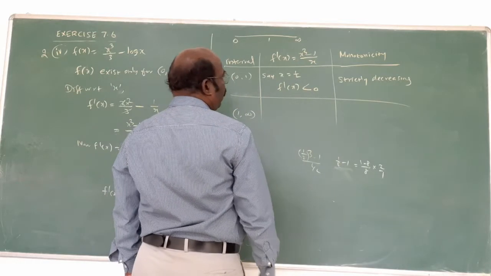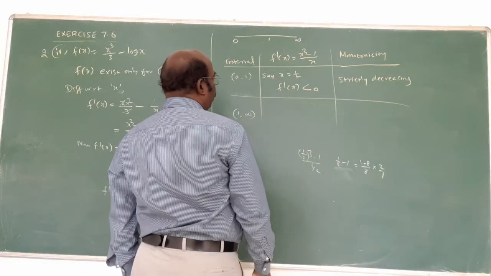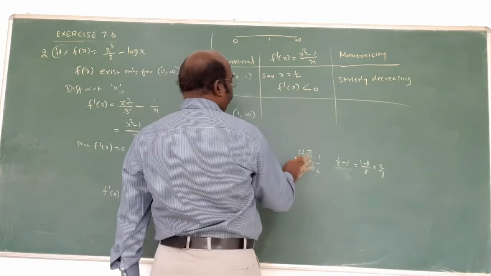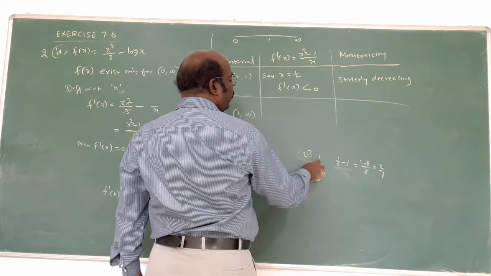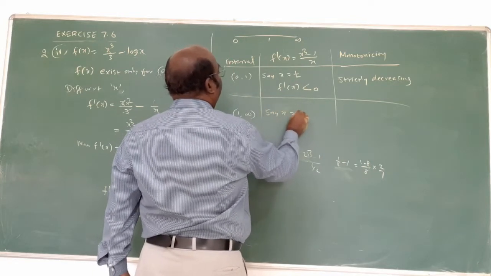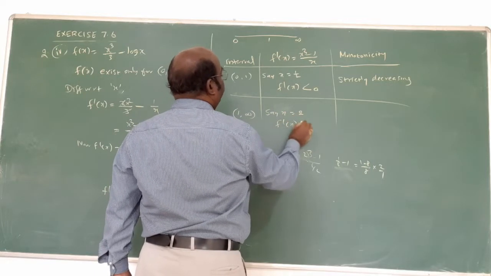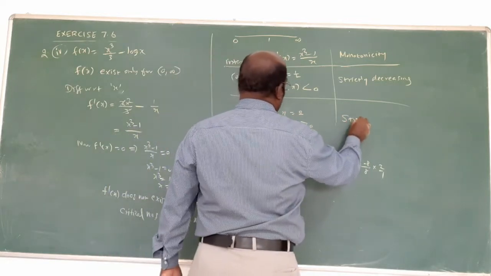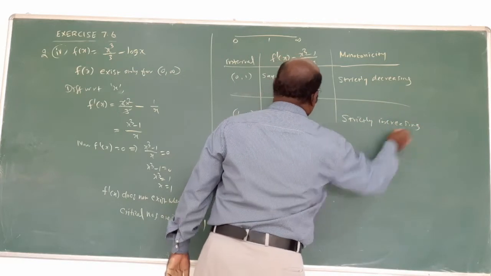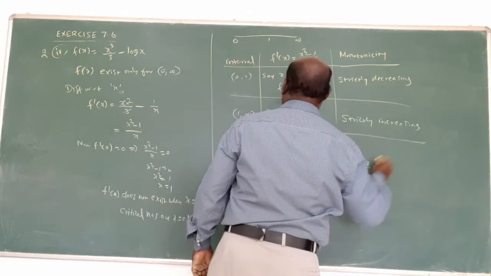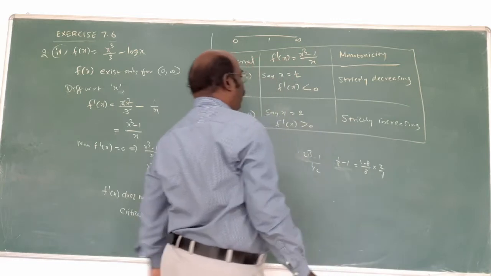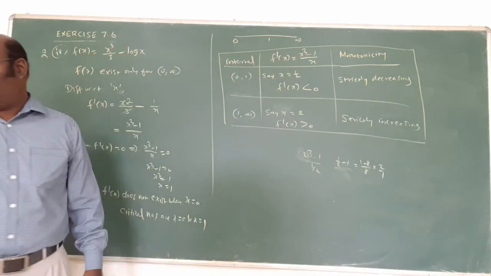Now 1 to infinity, let it be, suppose x is 2. Substitute 2 cube, 2 cube is 8, so 7 by 2. That is positive. Say x equal to 2, f dash of x is positive. Therefore, strictly increasing. In this way, you put in the calculation directly and get the answer, whether it is more than 0 or less than 0. That's important. We want only the negative or positive sign. That's important.